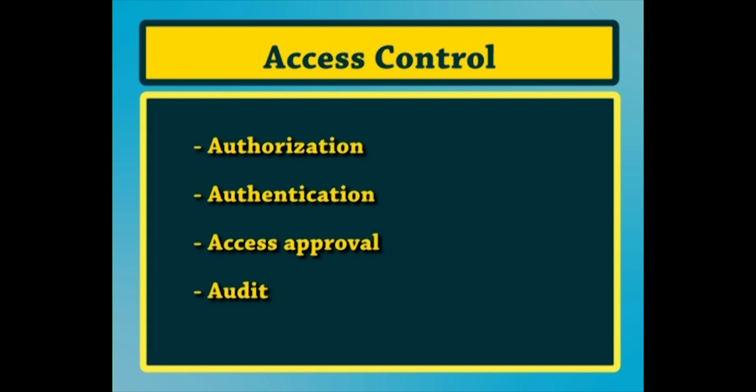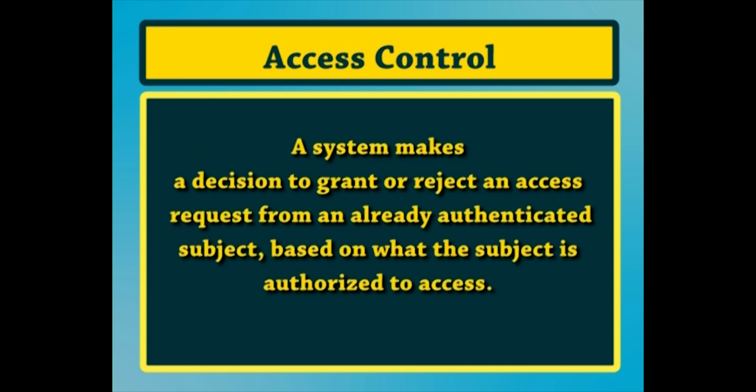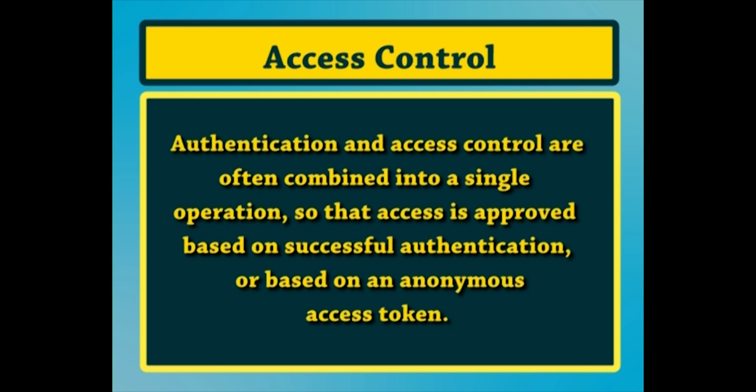In computer security, general access control includes authorization, authentication, access approval and audit. A more narrow definition of access control would cover only access approval, whereby the system makes a decision to grant or reject an access request from an already authenticated subject based on what the subject is authorized to access. Authentication and access control are often combined into a single operation, so that access is approved based on successful authentication or based on an anonymous access token.